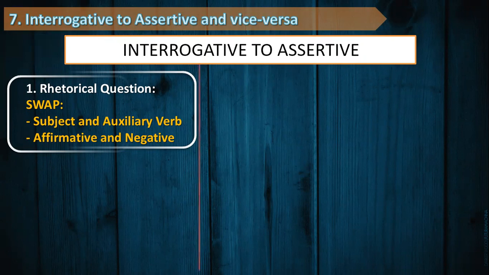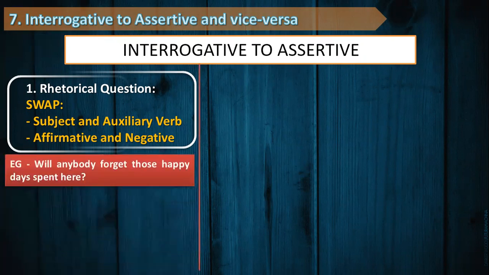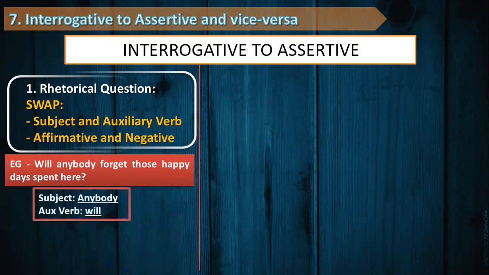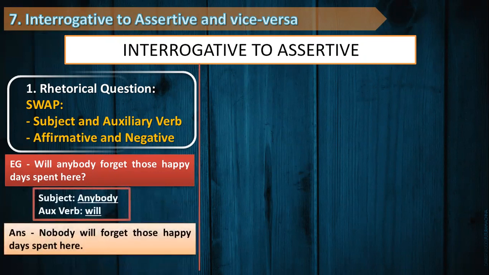For example, in this case, will anybody forget those happy days spent here? Now, this case is a rhetorical one. Why? Because the answers are obvious. That is, nobody will forget those happy days spent here. Now, what have I done here? There are two things that I have swapped.